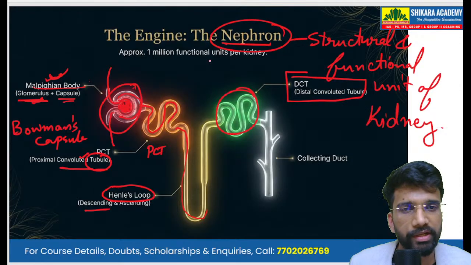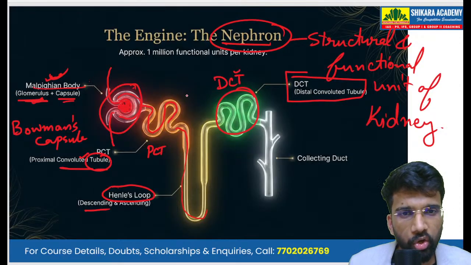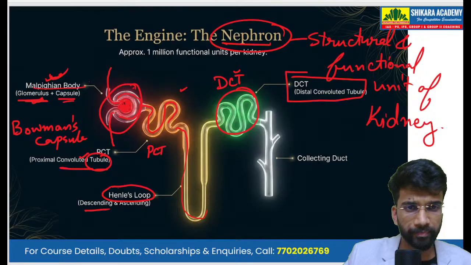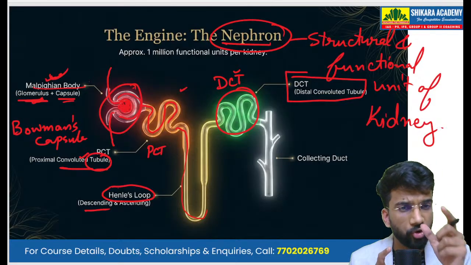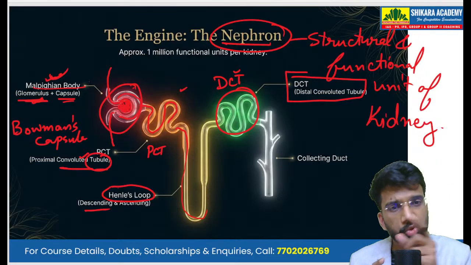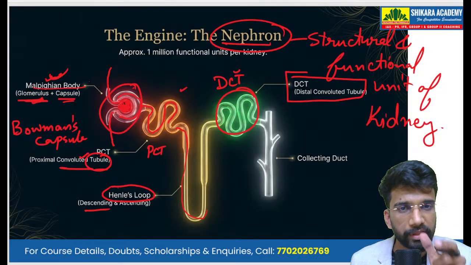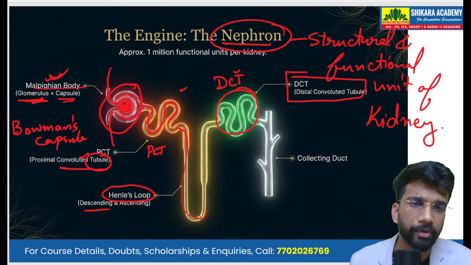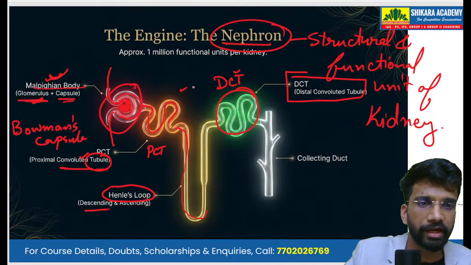This is the DCT. A lot of reabsorption from the filtrate into the blood happens in the PCT, DCT and the loop of Henle. And finally we have the collecting duct.